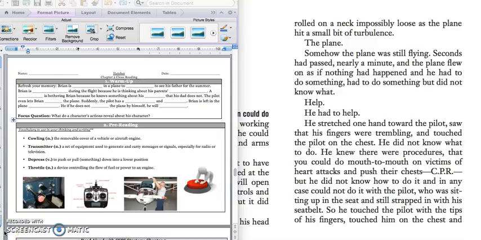Good morning, 5th grade. We're going to continue reading in Hatchet. First, we're going to refresh our memory from Chapter 1 with this fill-in-the-blank paragraph.